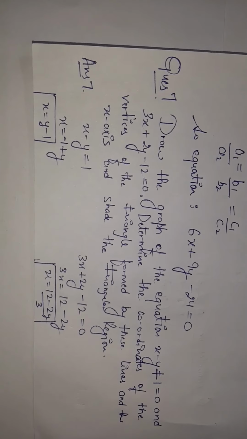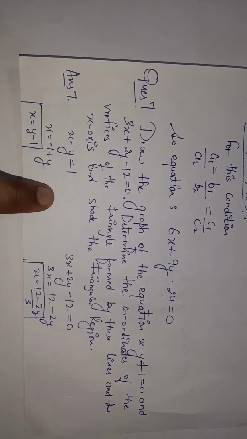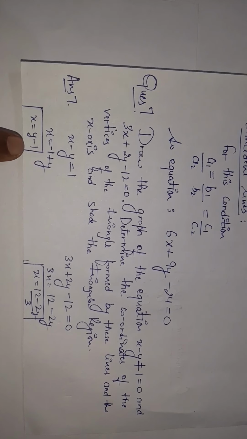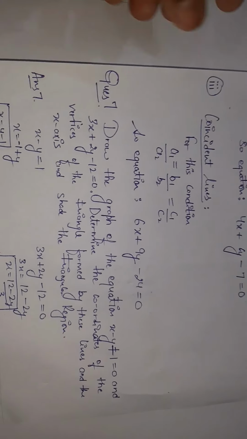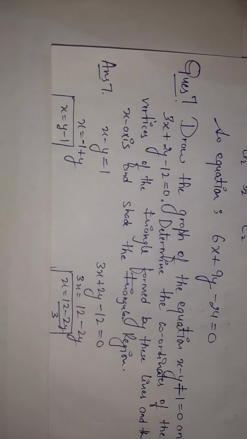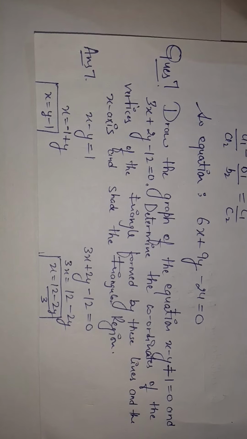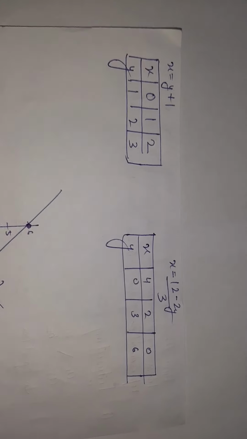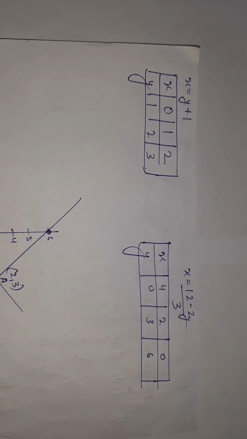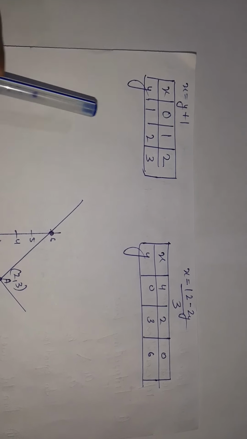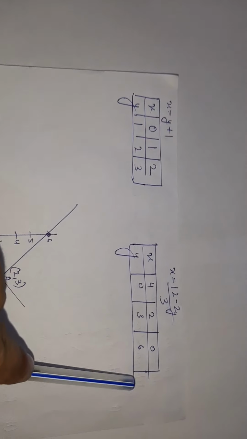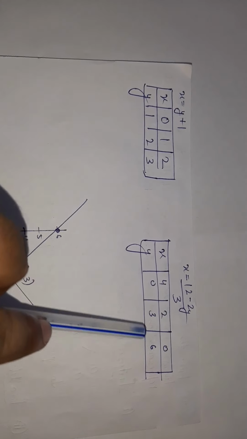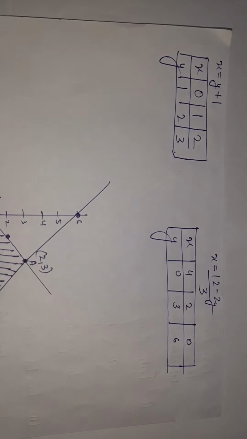Again, the graph can be easily made. x minus y is equal to 1. We have found the x value, and again we have found the value of x. Points I have taken out. You will also take out the points. 0, 1, 2, I have put the values of x here and I have got the values of y. 4, 2, 0, I have put the values. You can put any value and you can find the answer.